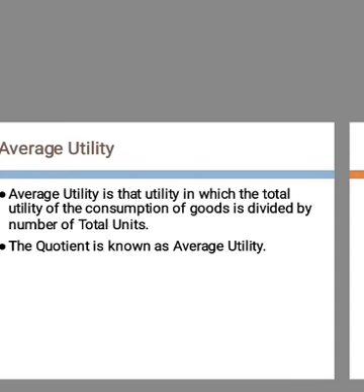What is average utility? Average utility is that utility in which the total utility of the consumption of goods is divided by the number of total units. We can say the quotient is known as average utility. So these are the different types of utility, that is total utility, marginal utility and average utility.